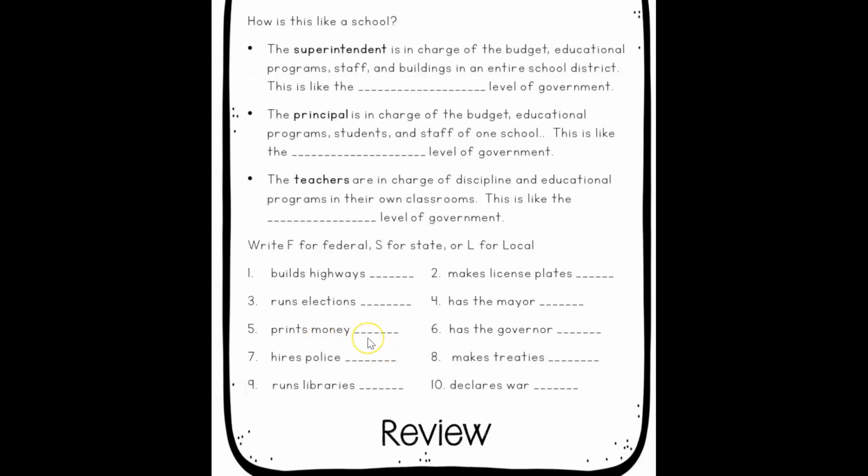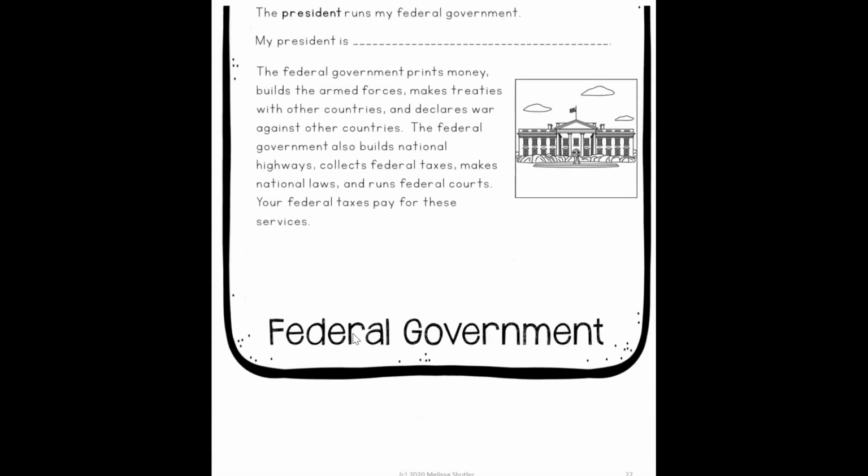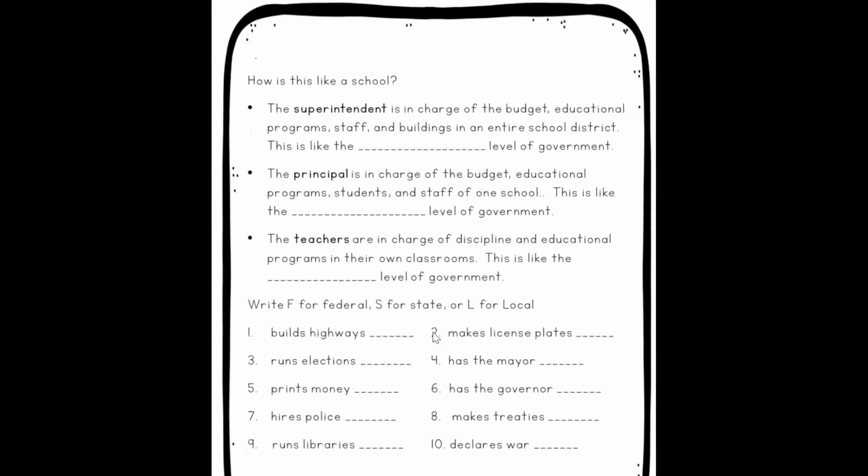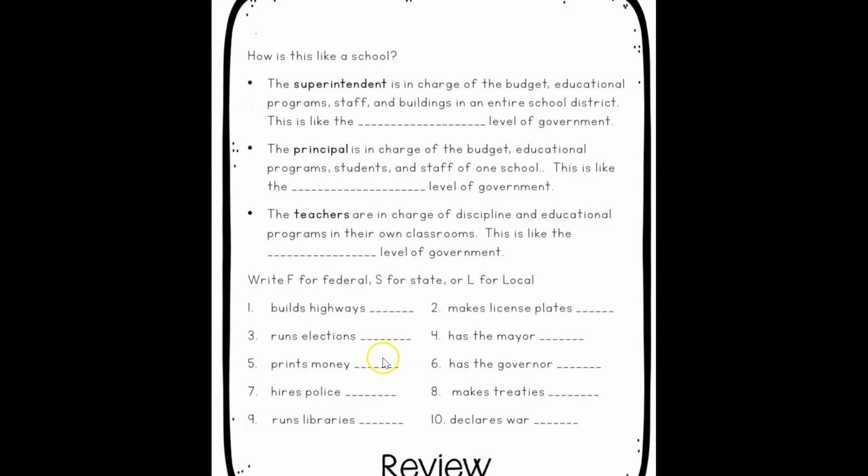We'll do one more together, and then you'll have to go back to make sure you're finding your evidence for the other ones. Prints money. That's another one for the federal government. So write an F for federal government.